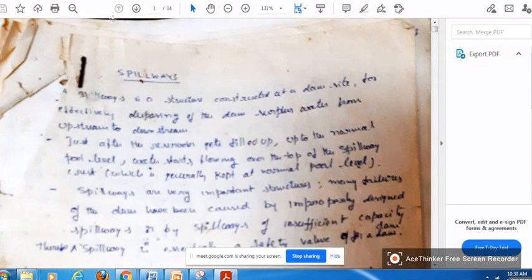All that depends upon the local geographical conditions at the site. Engineers should decide where to construct the spillway, keeping in mind safety, efficacy and economical purposes, and identify the proper location for the spillway.